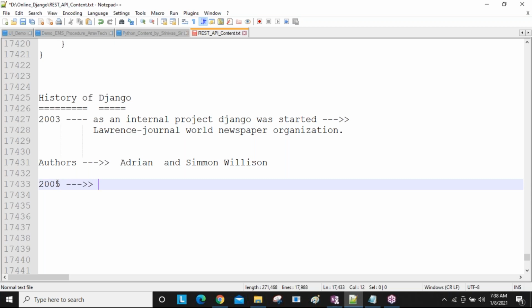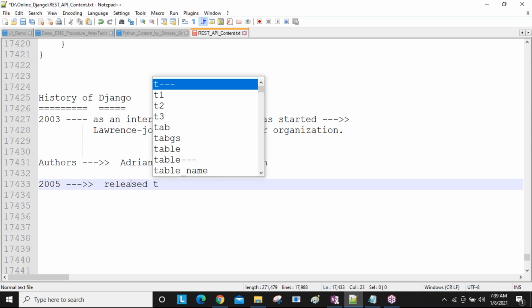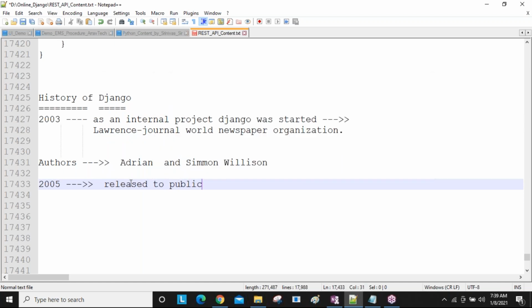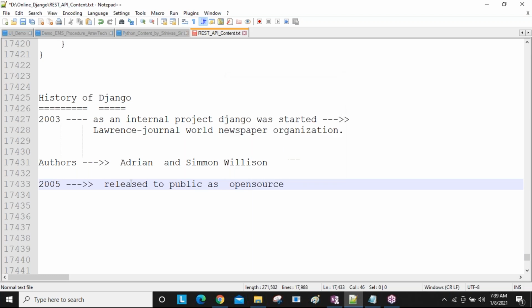The month is not important, just understand that in 2005 they released it to the public as open source.